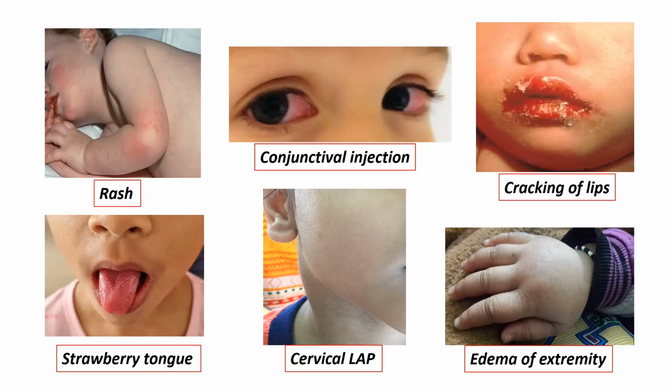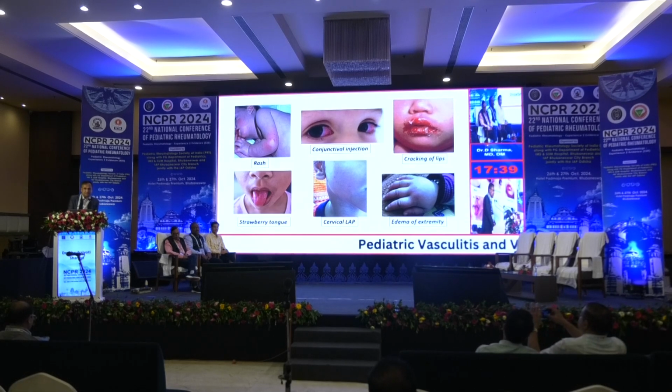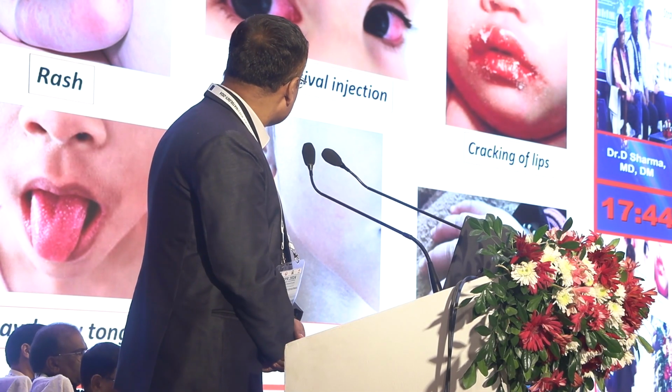These are the pictures of the clinical features during the acute phase of Kawasaki disease. Rash, conjunctival injection, which means there is no exudate, and cracking of lips. We get this picture in an acutely febrile child, and probably there is no differential diagnosis. Then strawberry tongue, and cervical lymphadenopathy, which is usually unilateral but can be bilateral also.